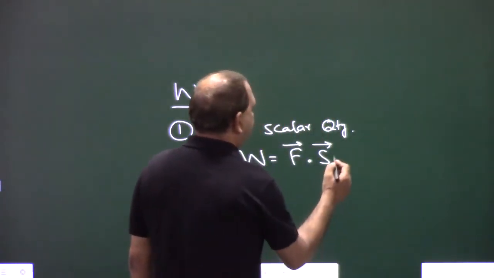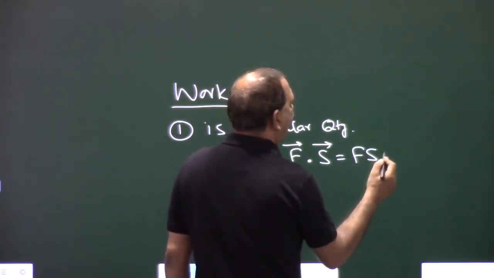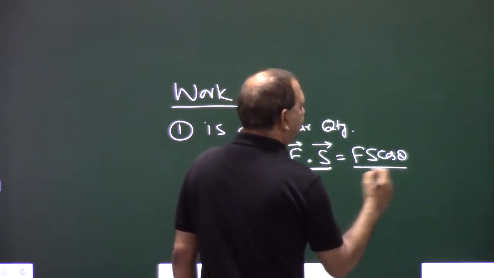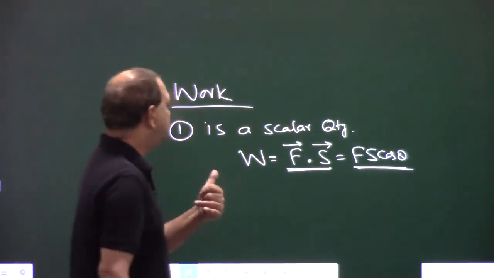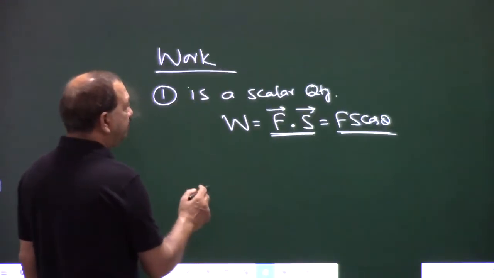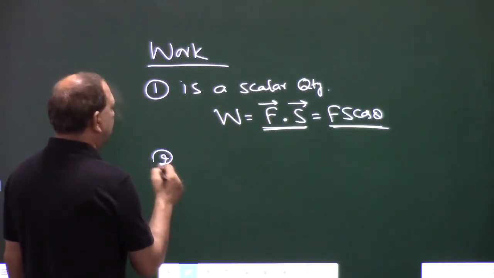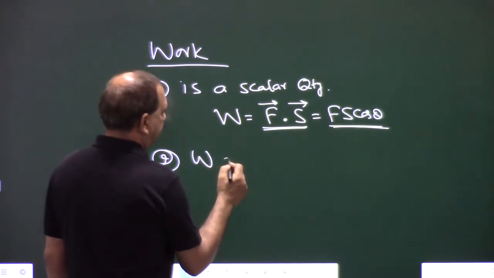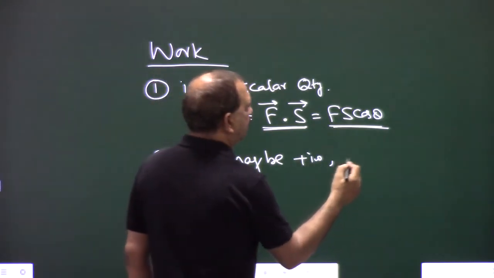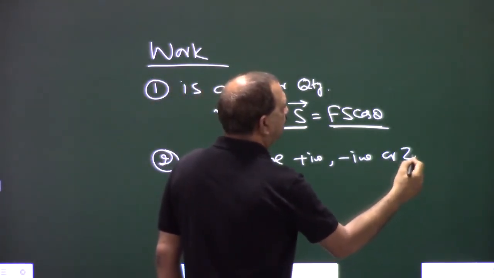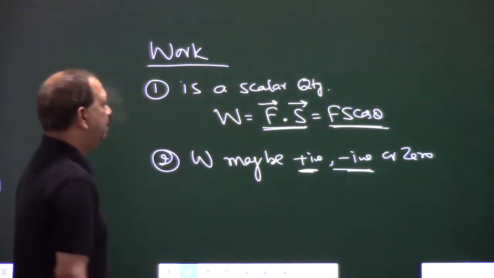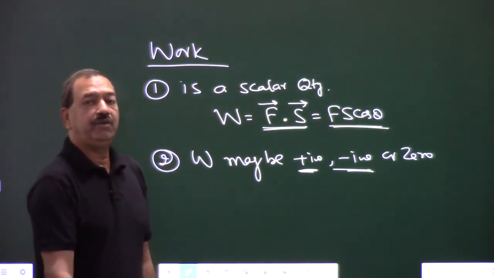And in fact, this dot product means Fs cos theta. So the numerical value of this is this. So work is scalar. Work may be positive, negative or 0. I'll show you some examples of the positive work and the negative work.